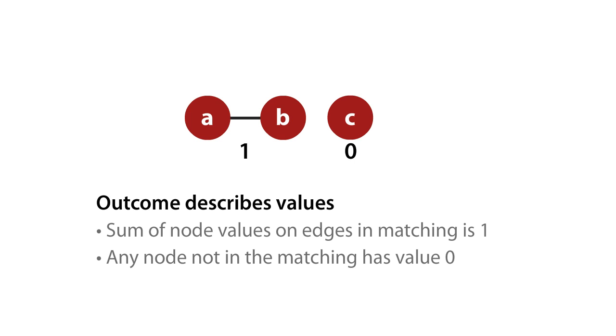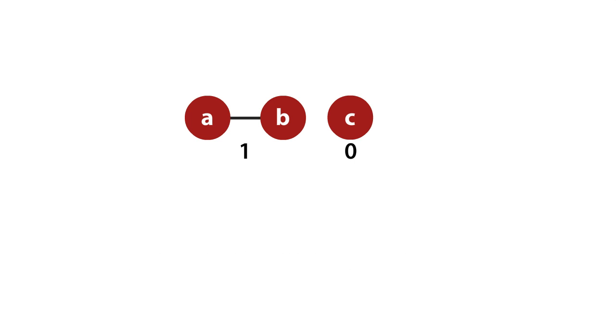The question is, what do we expect the outcomes to look like? And we're going to have a couple of basic principles here. The first one is that we would not expect any outcome to be unstable. An unstable outcome is one where any pair of nodes connected by an edge have values that sum to less than 1. The reason for this is, suppose you've got two nodes connected by an edge and their values sum to less than 1. Well, then they're not exchanging with each other. But if they did, they could have at least 1, or they could have exactly 1, and that's better than what they're getting now. So you would expect them to defect from their current partners and join up and split the 1 they can have. That shouldn't happen. Anything like that is unstable.